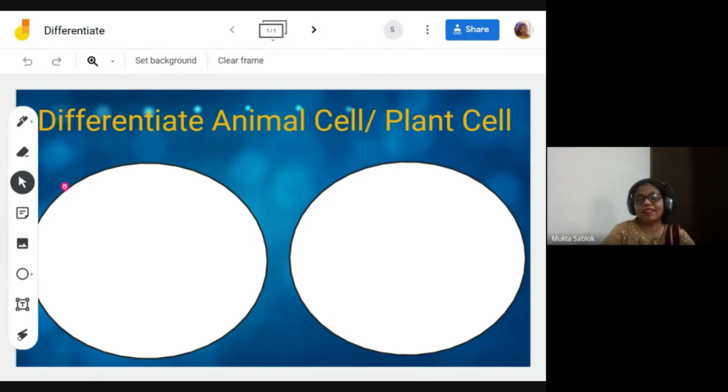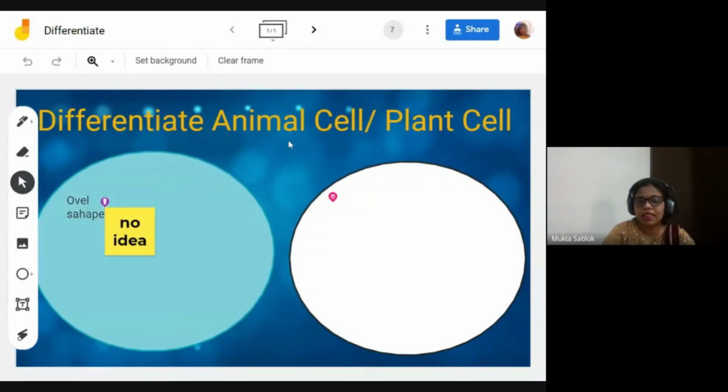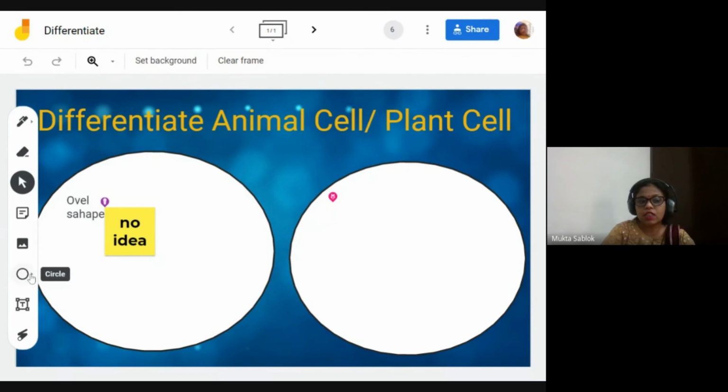I have picked up some options which are very good. Somebody wrote no idea. So I have just taken these, inserted this background from Google, and then took these two circles, animal cell, plant cell, so we can give it in any way.